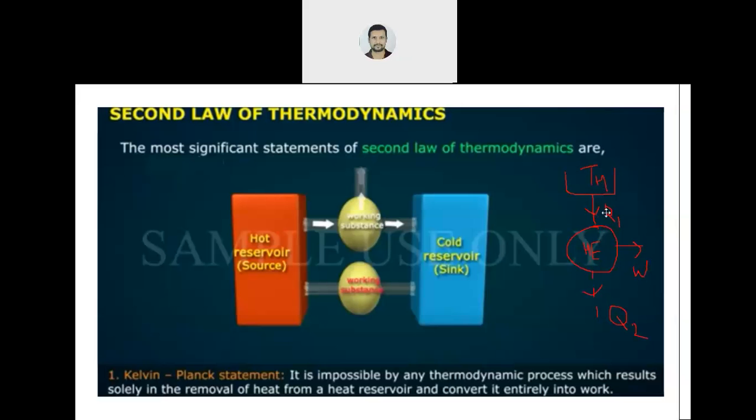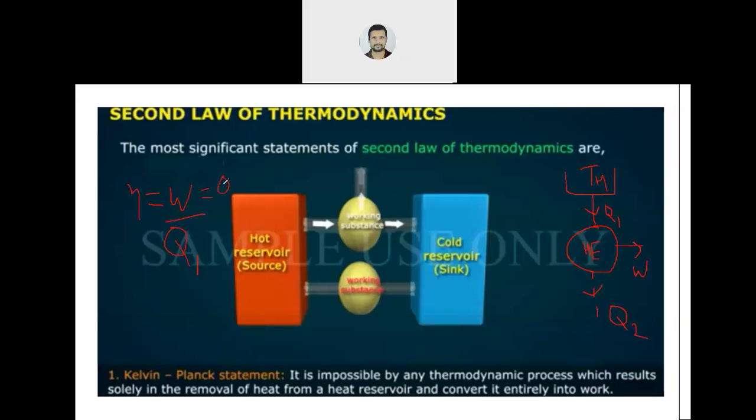Now what is happening? Suppose this system is taking heat Q1 and converting it totally into W work. What is efficiency? Output by input. Output is work, input is Q1. Okay. Now if total Q1 is converting into total W, so what will happen?